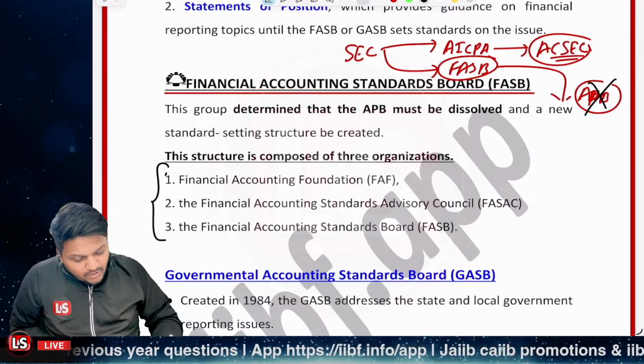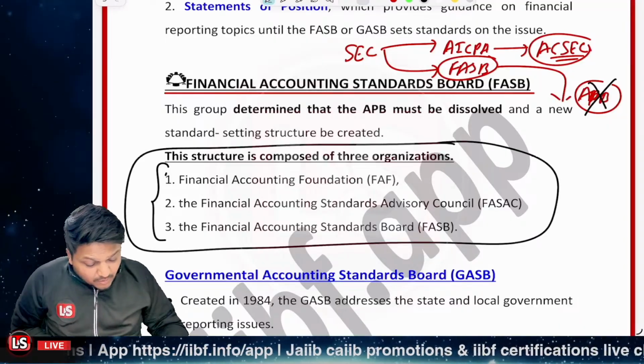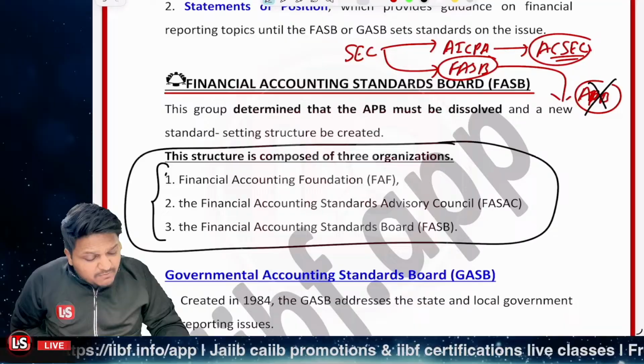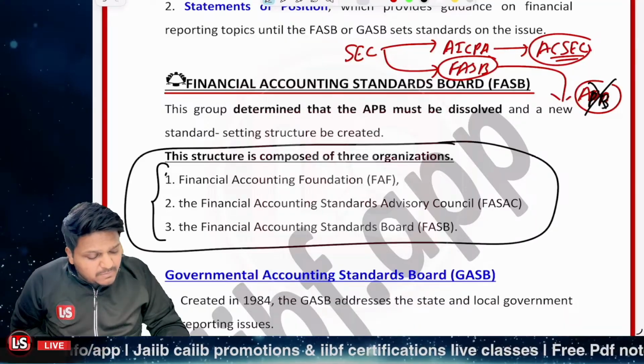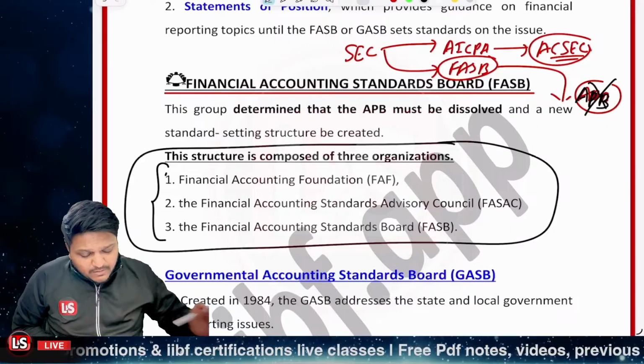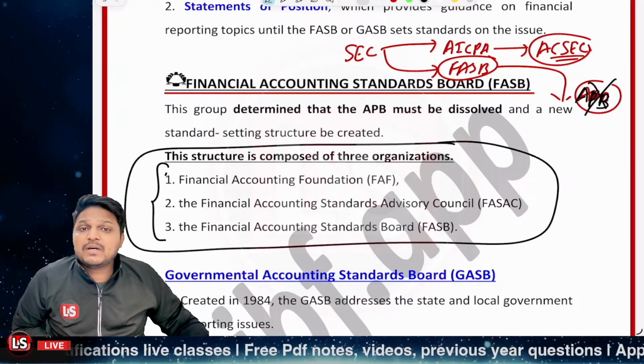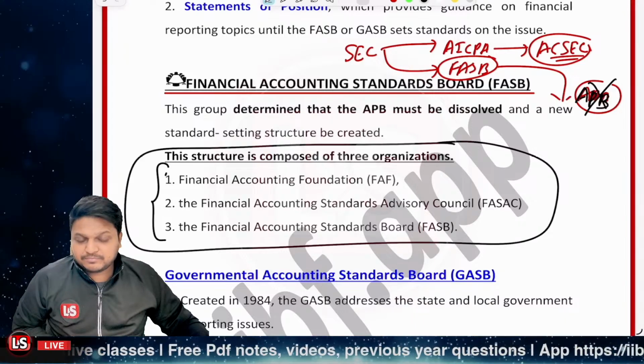So these three organizations are there because APB was dissolved, and FASB is part of the three organizations, which will now be setting up the new standards.